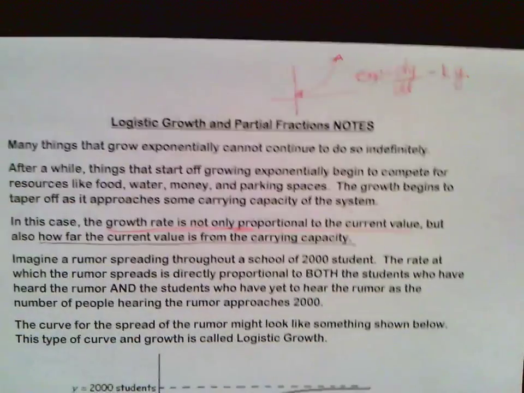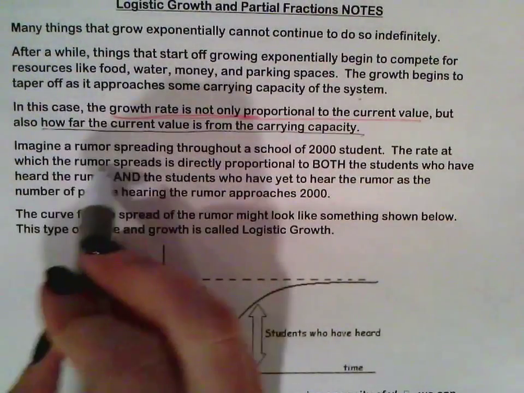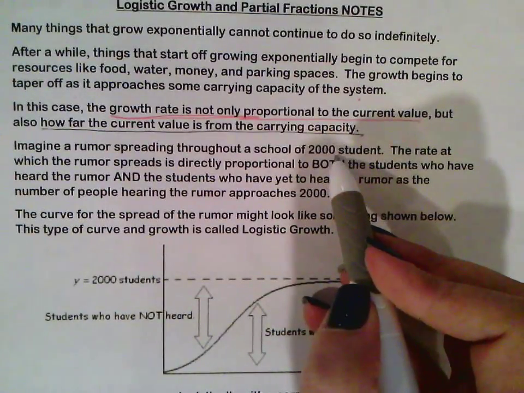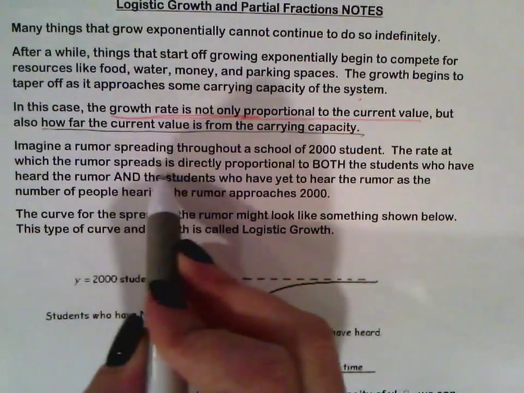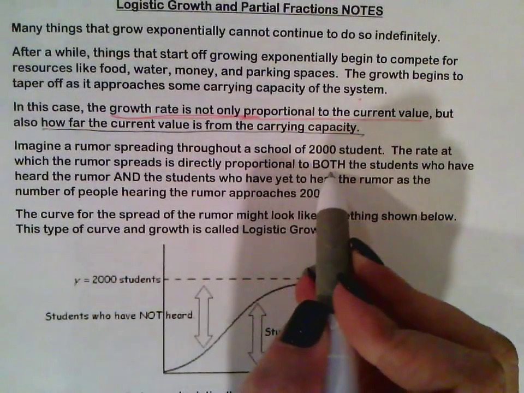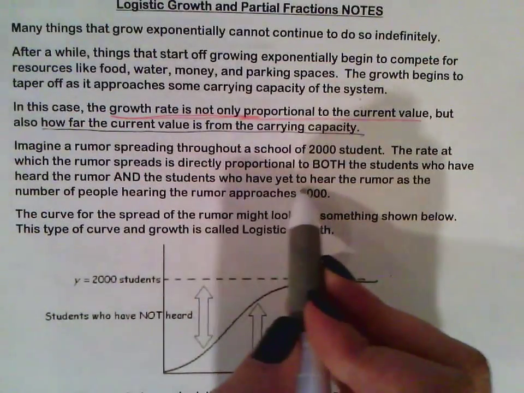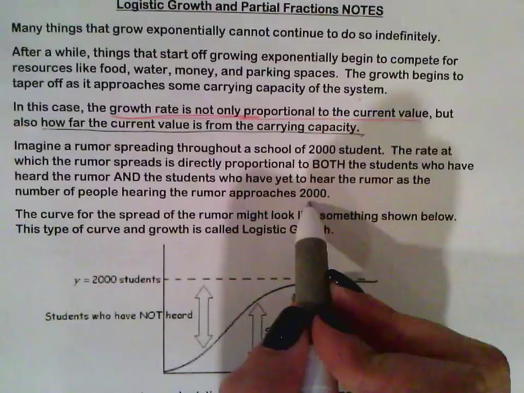All right, so here's the best way to kind of explain it. Imagine a rumor spreading throughout a school of 2,000 students, okay? The rate at which the rumor spreads is directly proportional to both the students who have heard the rumor and the students who have yet to hear the rumor, as the number of people hearing the rumor approaches 2,000.